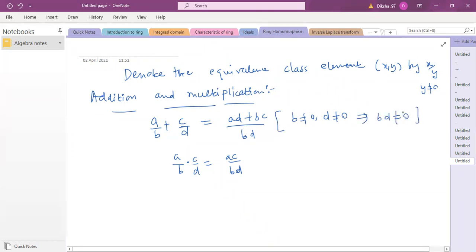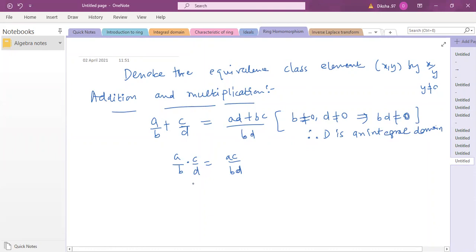Why is this so? Ma'am, because D is an integral domain. Yes, because D is an integral domain. The elements you have picked from D are from an integral domain. So that will justify that the way we have defined this addition and multiplication, its denominator is also non-zero. So it's defined. It's a well-defined rule for addition and multiplication because BD is non-zero.